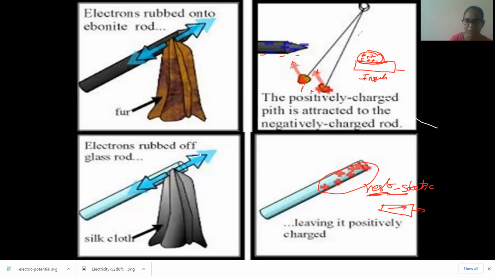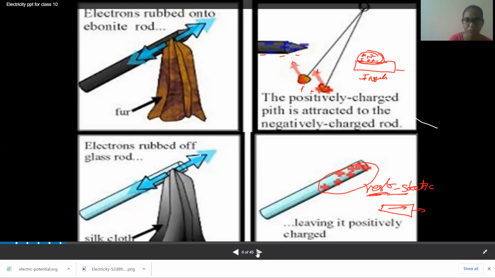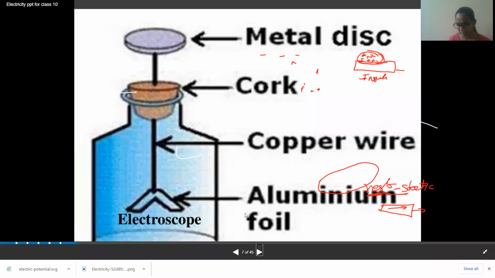Or we can observe here the attraction and repulsion of charges. Negative and positive charges attract, and like charges repel each other. It is like the case of magnets: like poles repel each other, and unlike poles attract each other.